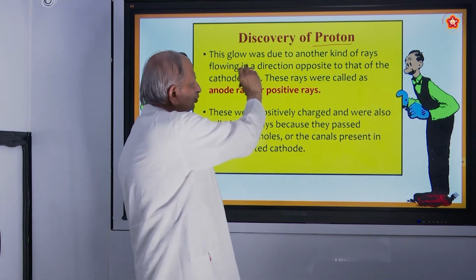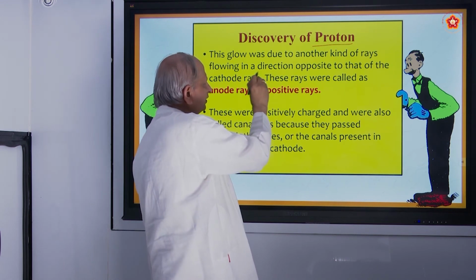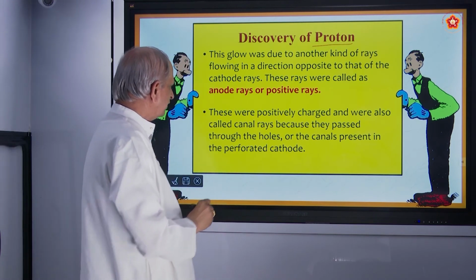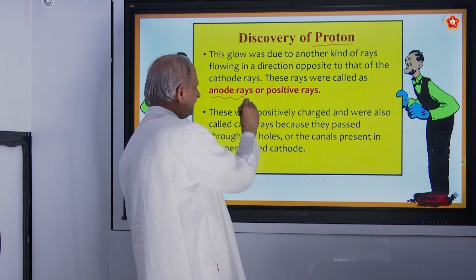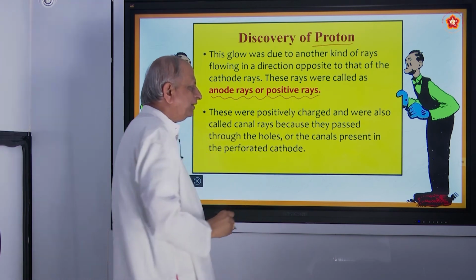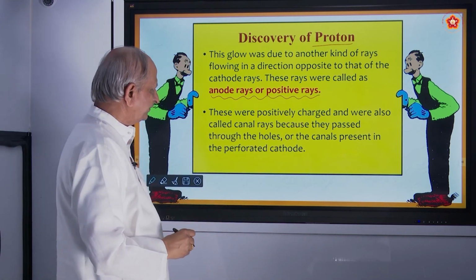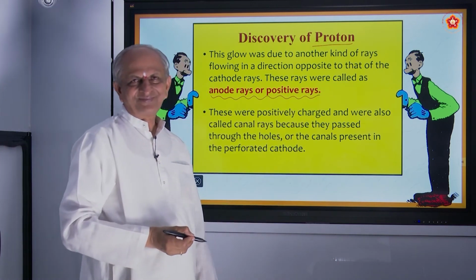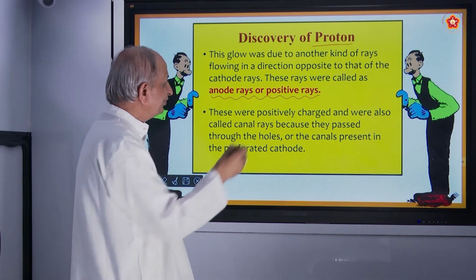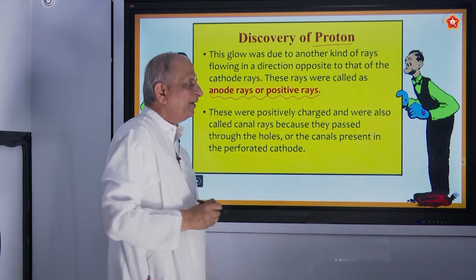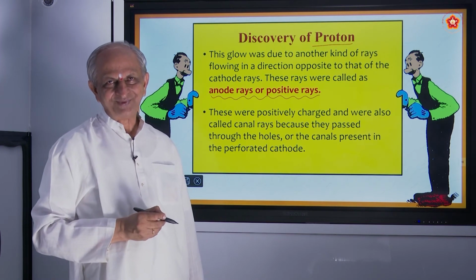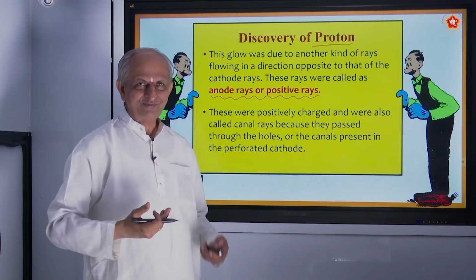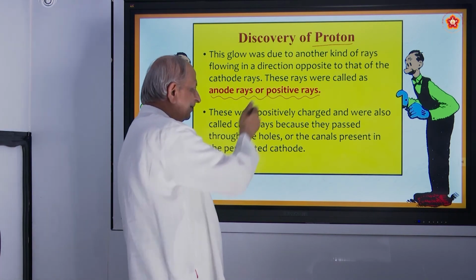The glow was due to another kind of rays flowing in a direction opposite to that of the cathode rays. These rays were called anode rays or positive rays. So here are two gentlemen. Funny, they are introducing you to a new item called proton. In a hotel, they will introduce you to different kinds of menu. So here also a new menu they are introducing.